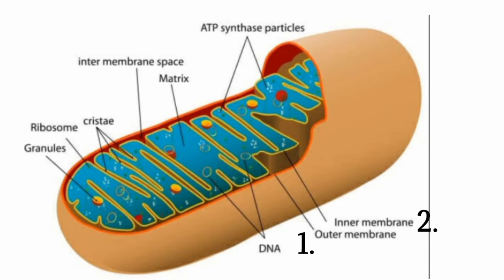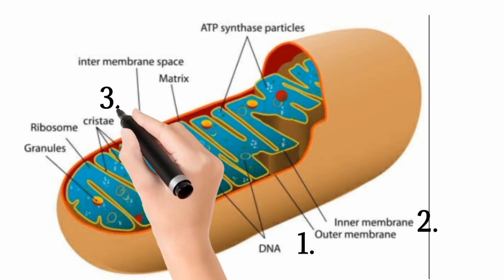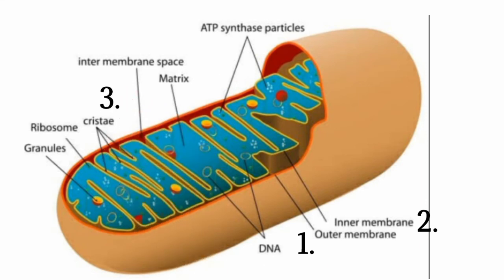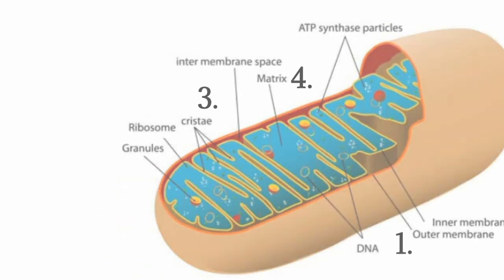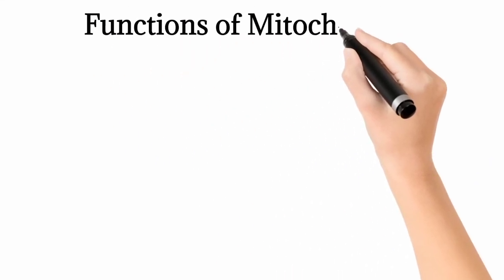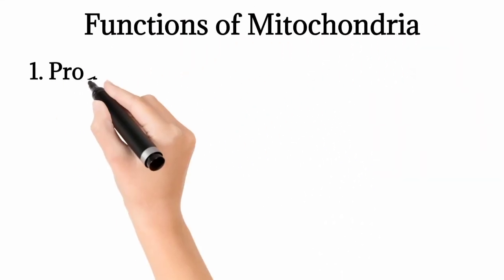This membrane contains various enzymes such as acetyl-CoA synthetase, etc. The inner membrane is folded in the form of shelf-like projections called cristae, and it covers the inner matrix space. An important part of mitochondria is that it has its own DNA, so mitochondria can replicate itself. Functions of mitochondria: production of energy.